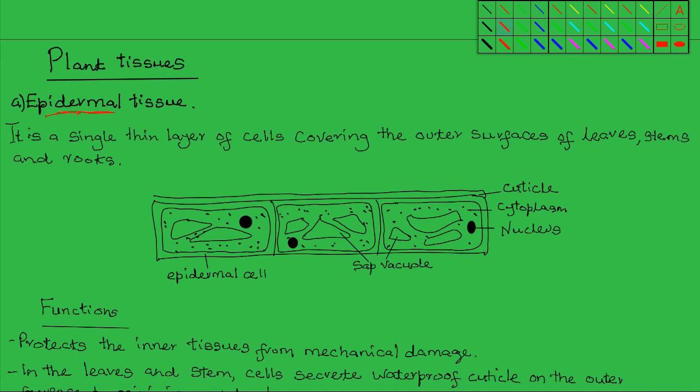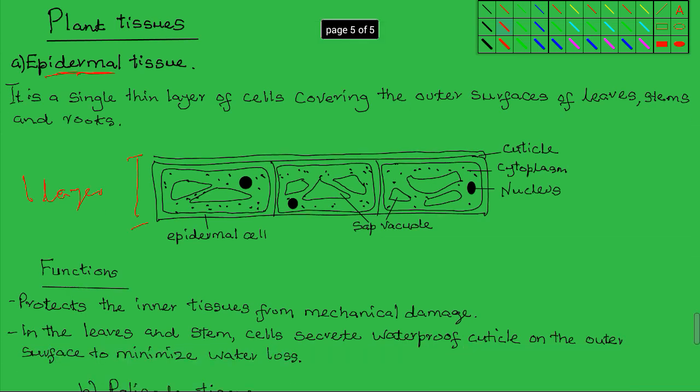It is a single thin layer of cells that covers the outer parts of the leaves, the stems, and the roots. The epidermal tissue is usually one layer in the leaves, in the stem, and in the roots. The function is to protect the inner tissues from mechanical damage.